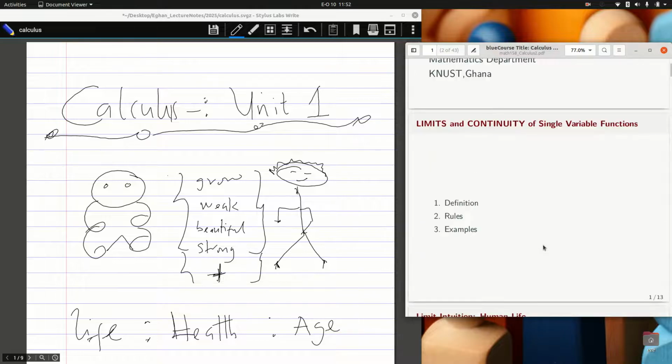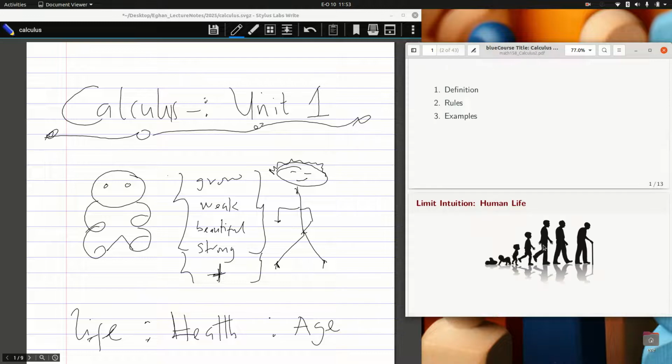Probably this first lecture video is going to concentrate on limit only, and in the subsequent one I'll take continuity, all for single variable functions. So: definition, rules, and then some examples. Let's take first the intuition of limit.